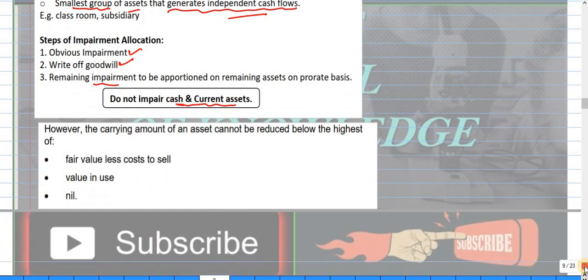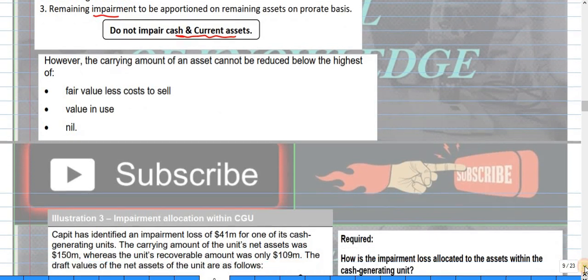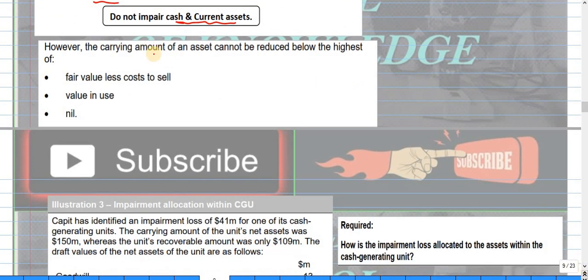The carrying amount of the asset cannot be reduced below the highest of the fair value less cost to sell, value in use, and nil. So the carrying amount of the asset cannot be reduced below the higher of these.